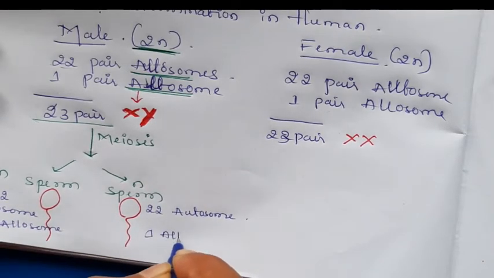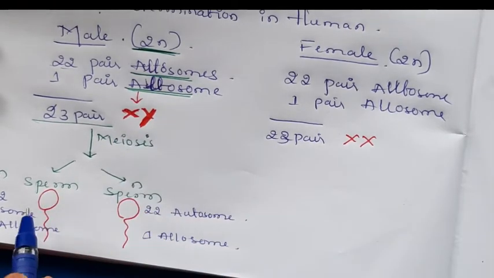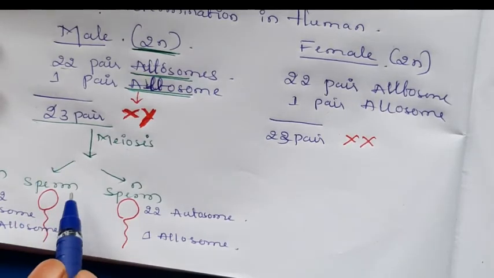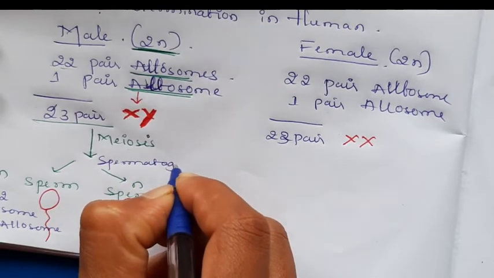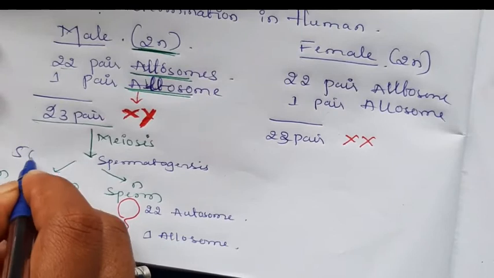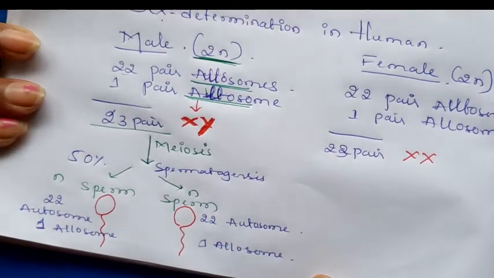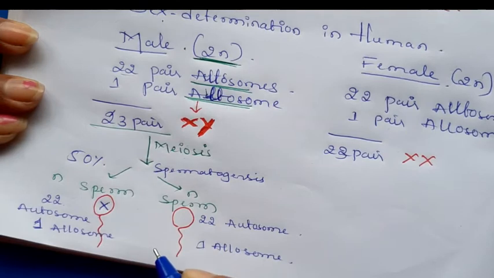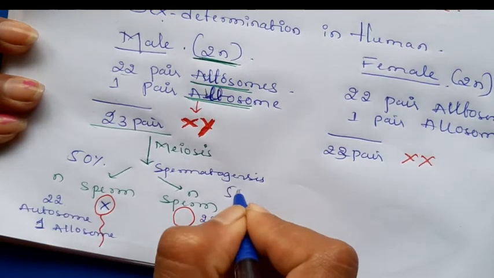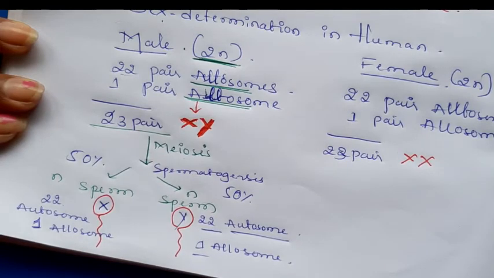This means 50% of the sperms produced by the spermatogenesis process have the 22 autosomes plus 1 X chromosome, and the other 50% of the sperms have the 22 autosomes plus the Y chromosome.